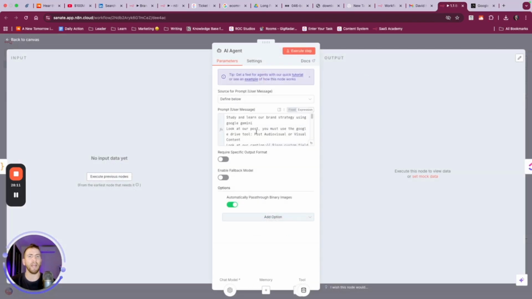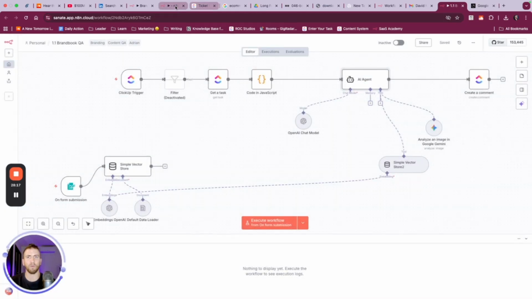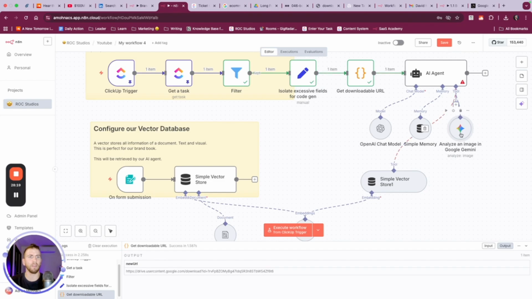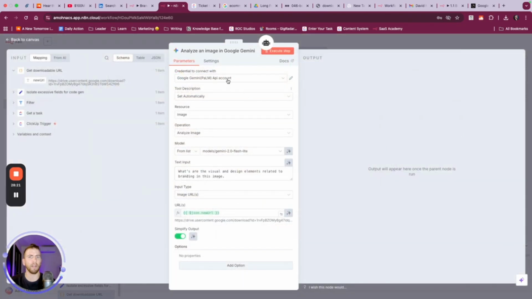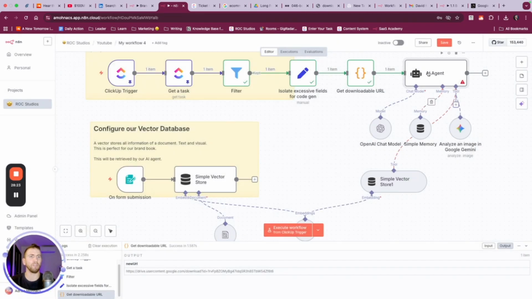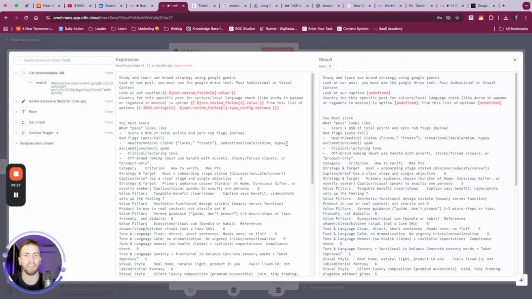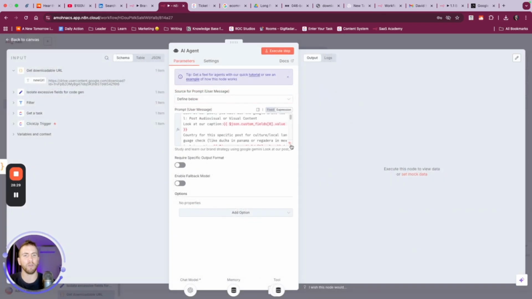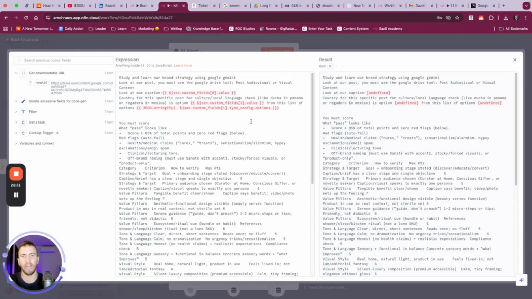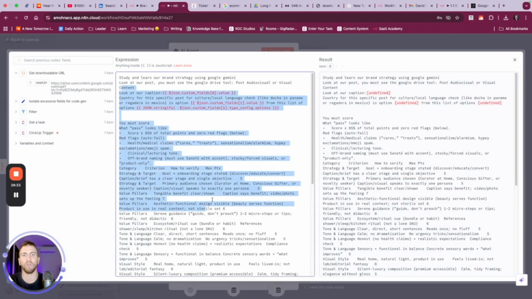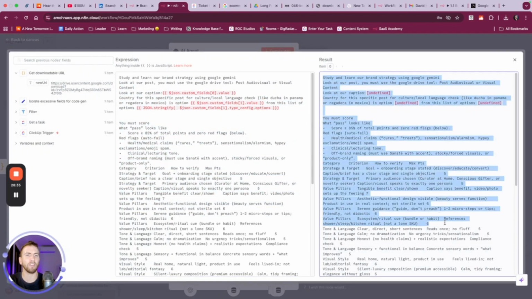So let's go to our AI agent. Actually, I'm in the wrong one. Right? Great, we got that. Let's go to our AI agent. We're going to paste this in here, and let's take a look. If you didn't know, you can click this little button here, and what this does is it opens up what you typed, and then it's going to show what it actually represents.